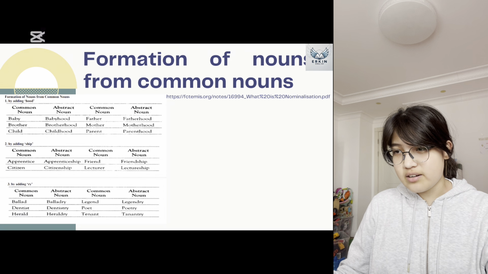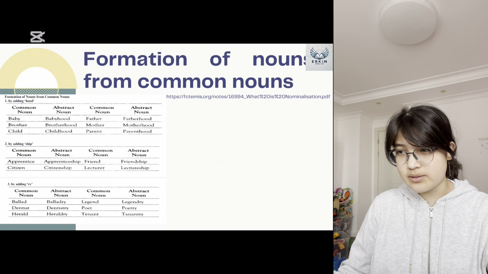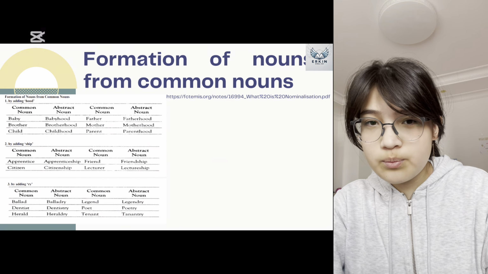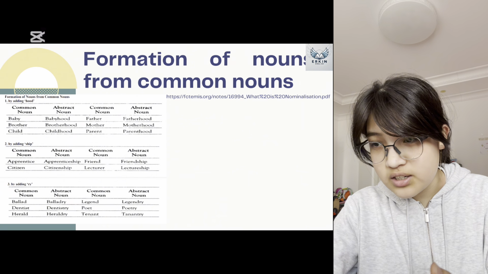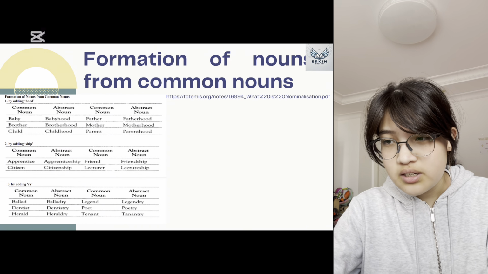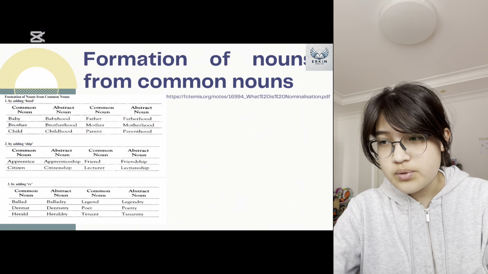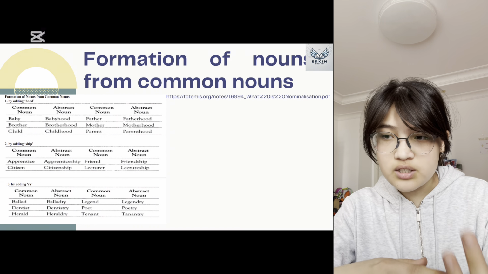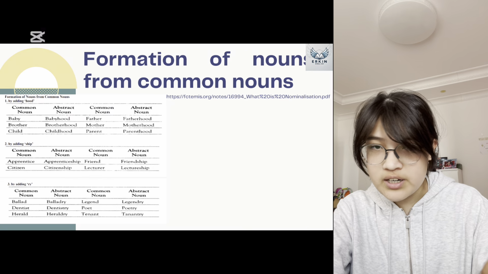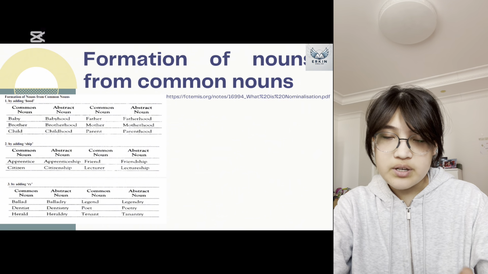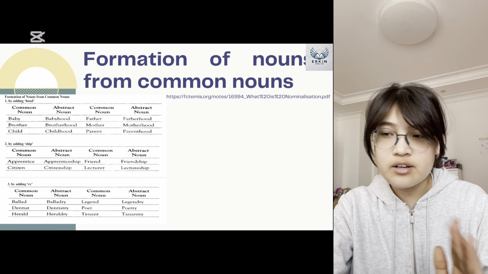So the next one, we have formation of nouns from common nouns. We can form abstract nouns from common nouns by adding hood. For example, child, which is a common noun, becomes an abstract noun, which is childhood. Then we have another suffix, which is ship. We can take friend, which is a common noun, and make it an abstract noun by adding ship: friendship.